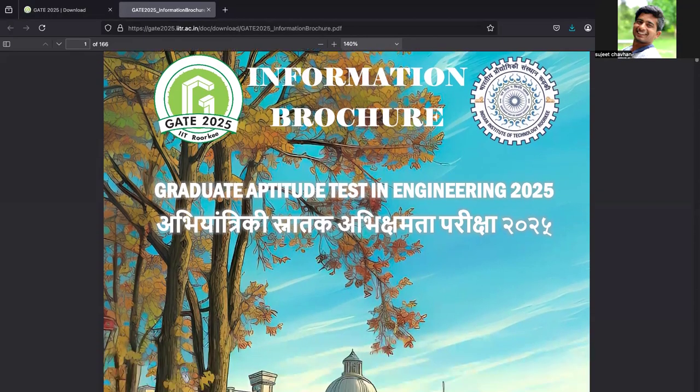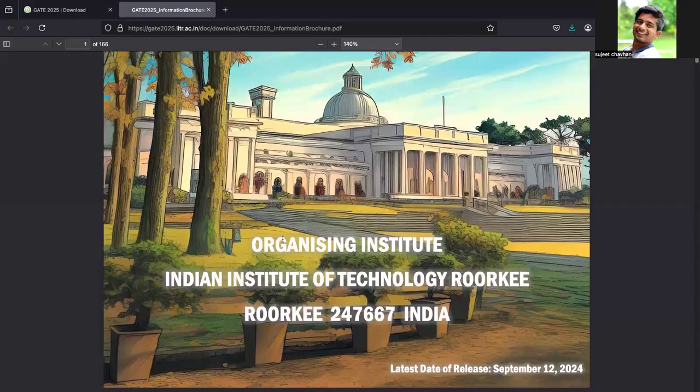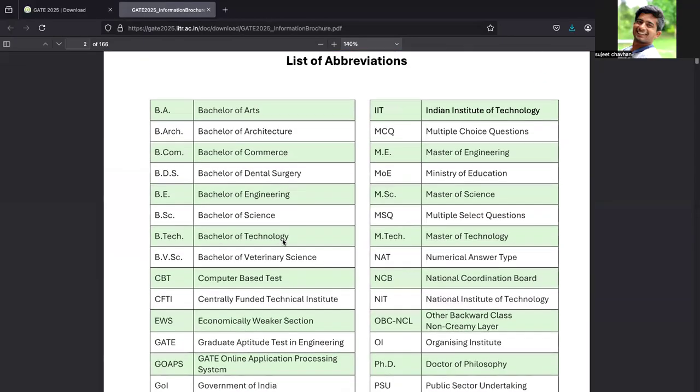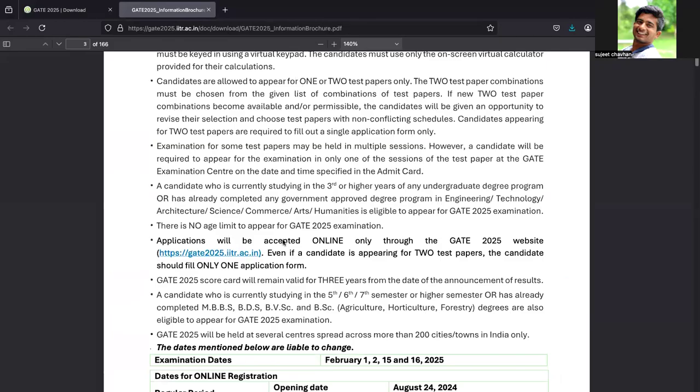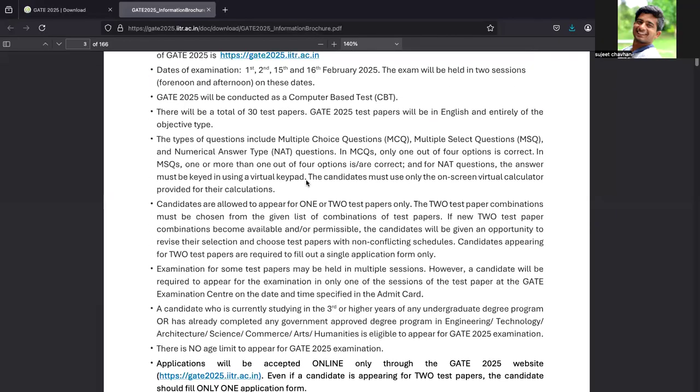So this is the first page. It is the image of the organizing institute. Then they list the brochures and highlights. Let's go through the highlights. These are the dates. Usually the GATE exam is conducted during the month of February. The dates of the exam are the first, second, 15th, and 16th. Every branch will have different dates, so the computer science exam would be conducted on one of these dates.